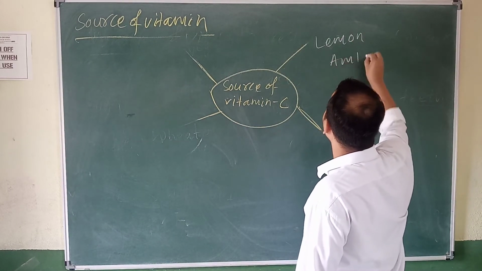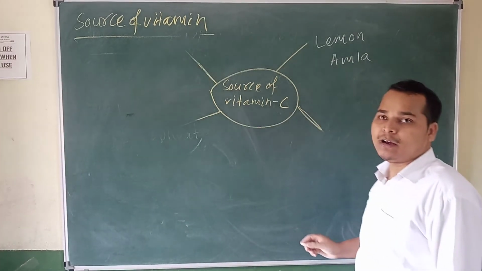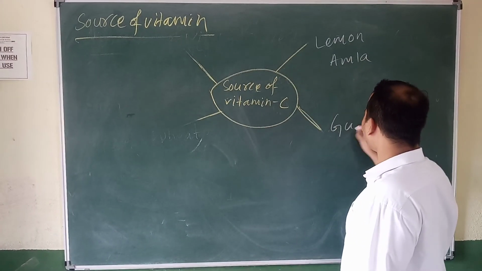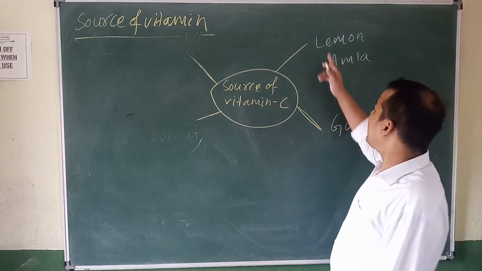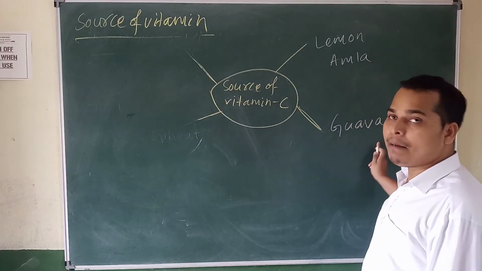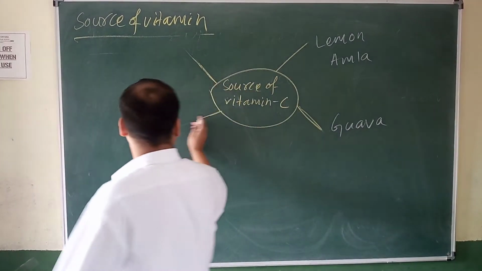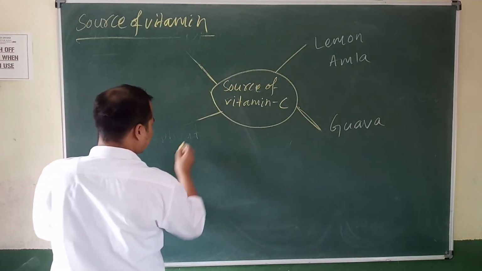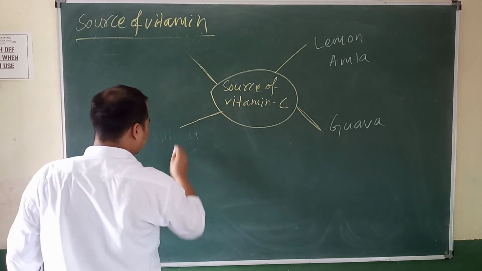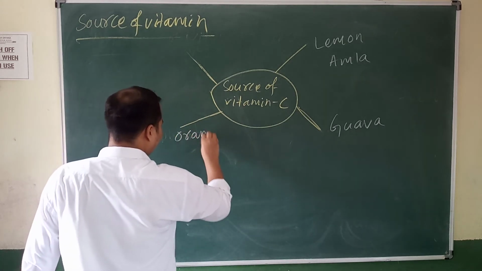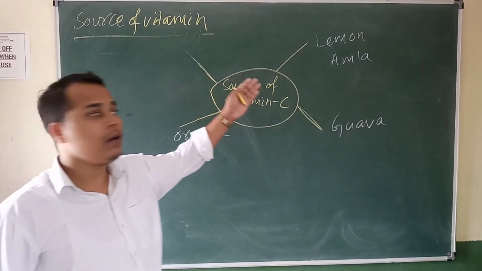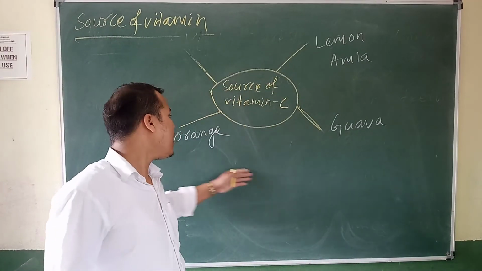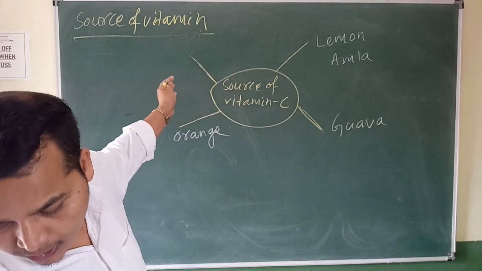Then guava. Guava means Peru. So lemon, amla, guava. Then tell me another example. Orange. Yes or no? So lemon, amla, guava, orange. Then what?